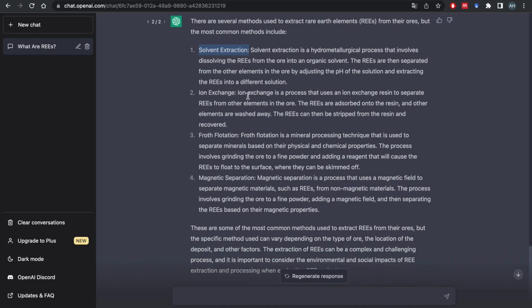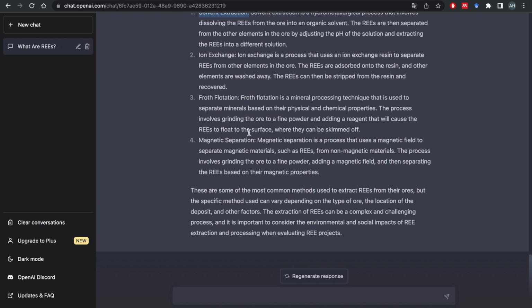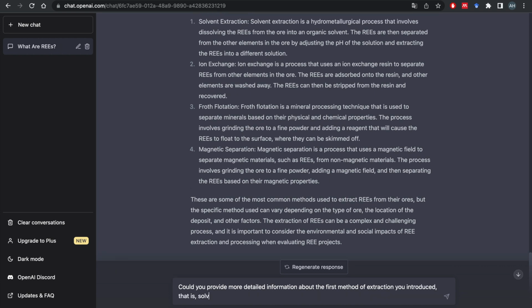Since it remembers our previous chat, I'm going to ask the AI, let's be polite, could you provide more detailed information about the first method of extraction you introduced, that is solvent extraction.